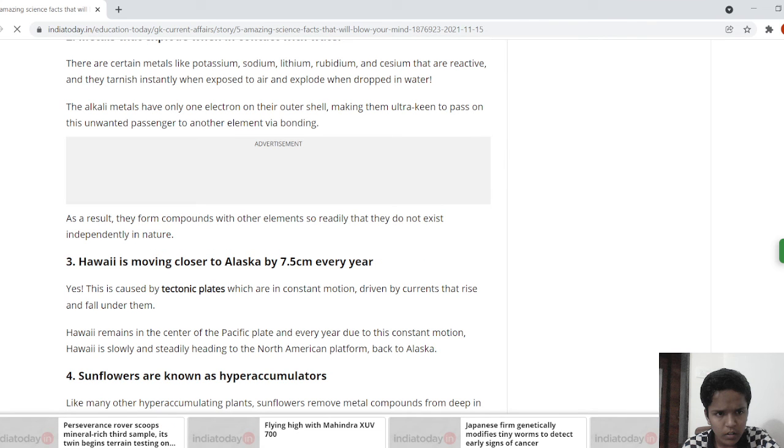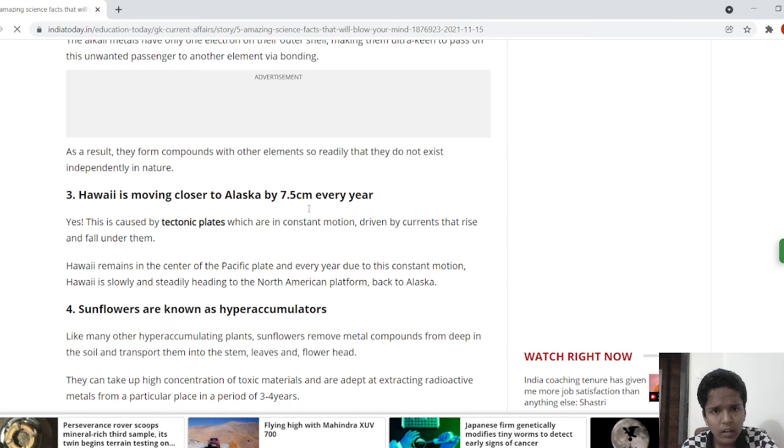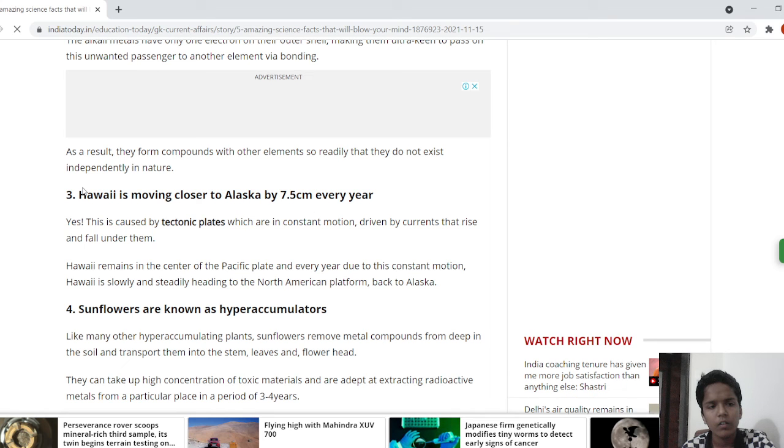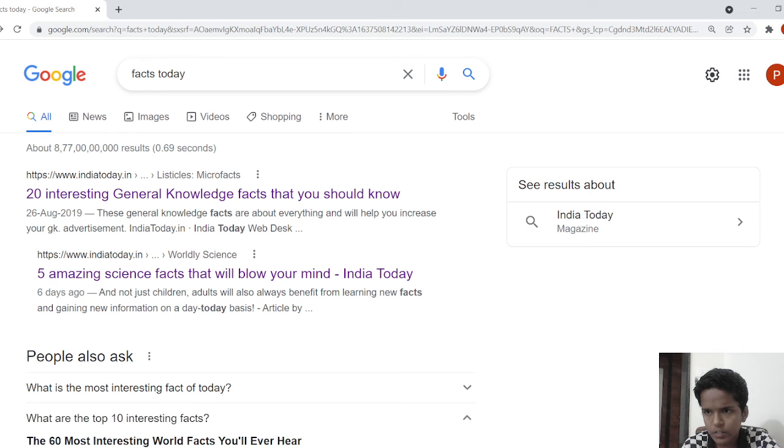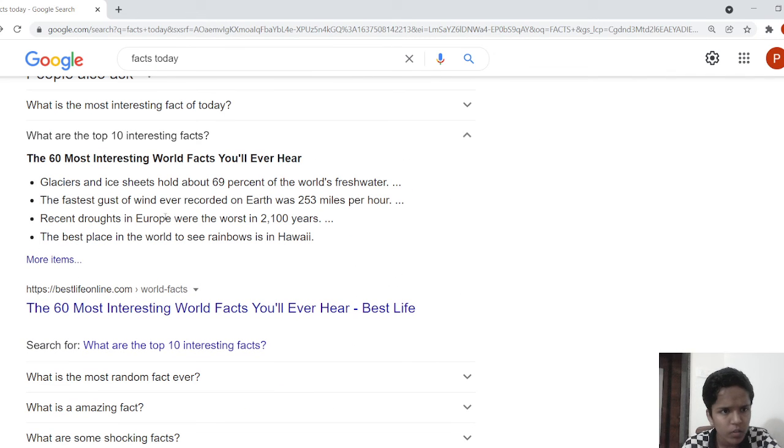Top 10 interesting facts. Glaciers and ice sheets hold about 69% of the world's fresh water. You can see the polar regions where the glaciers are present.